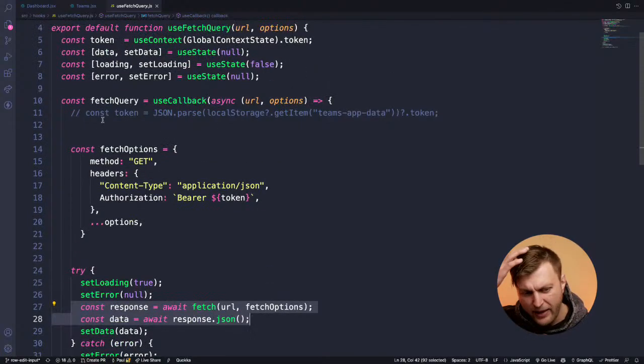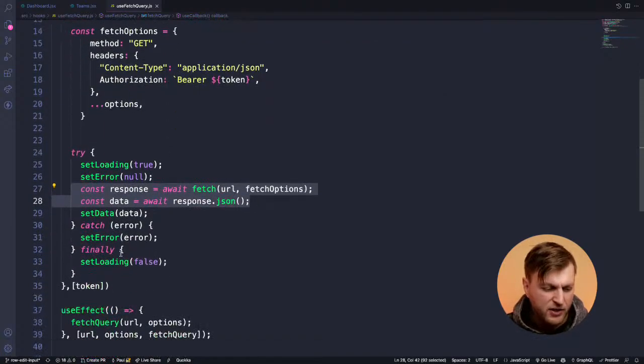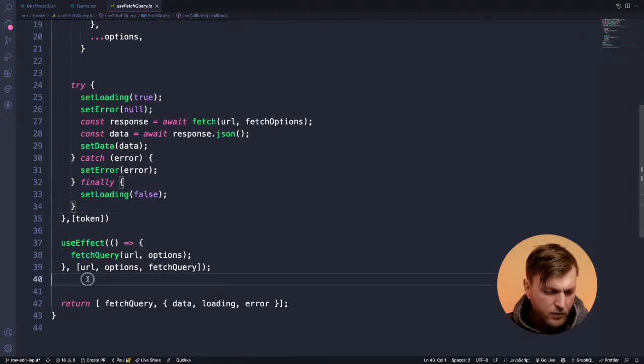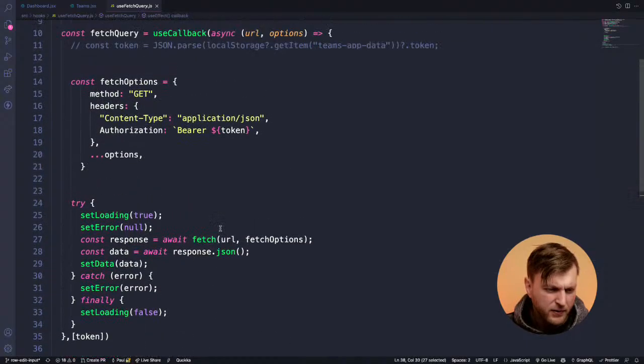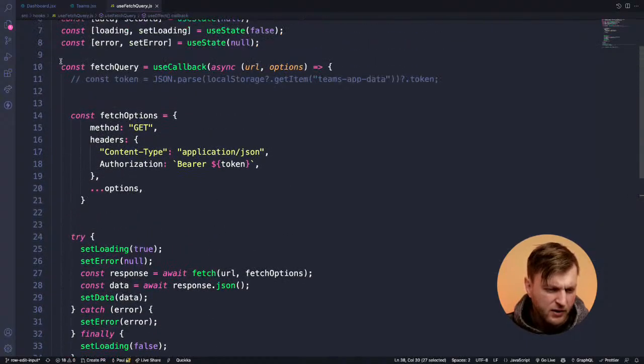I also want to make it easier to have the ability to do a refetch. So as you could see here, we have our useEffect, and it's calling the fetch query.